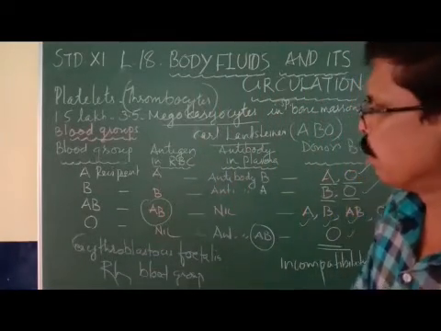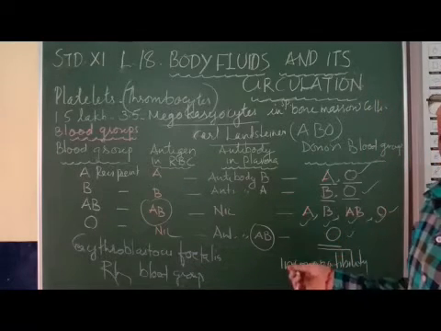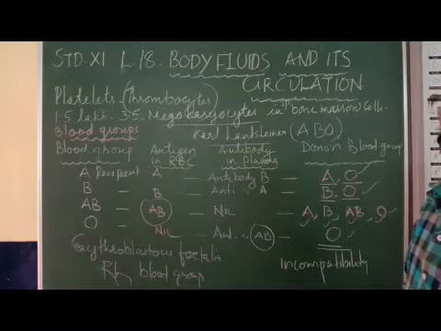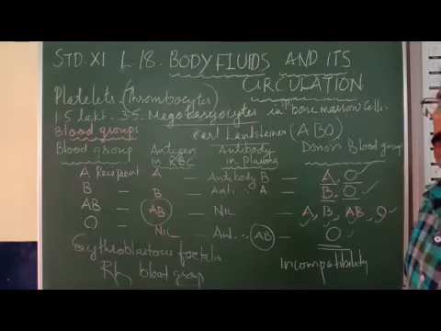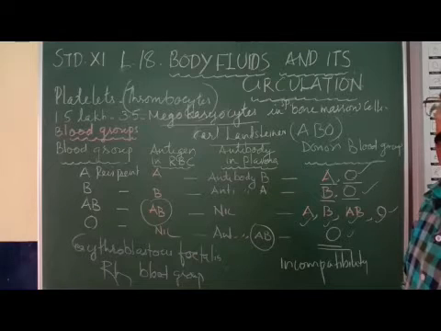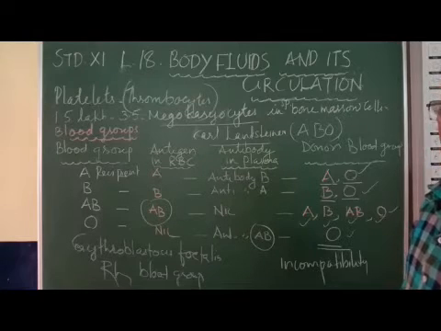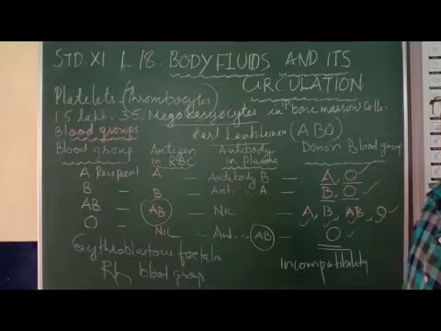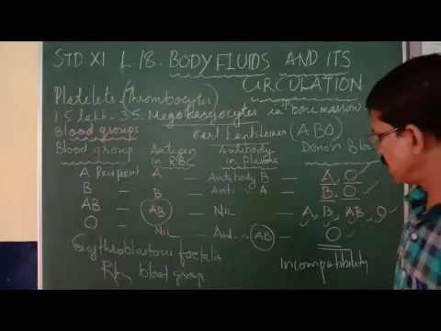The blood group of the recipient should match with the blood group of the donor, or the antigen of the recipient and the antigen of the donor should match, or the donor should not have any antigen. Such a blood group we call a compatible blood group. So during blood transfusion, this compatibility will be checked. If the blood group is found incompatible, it means mismatching.